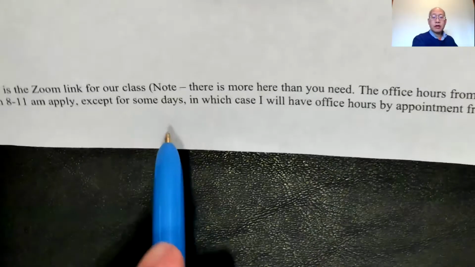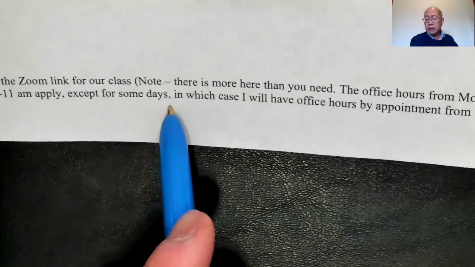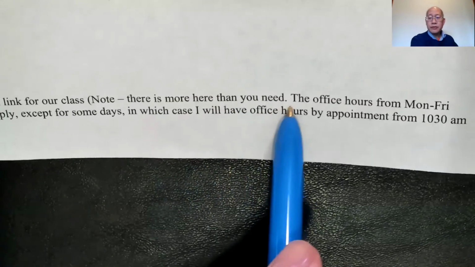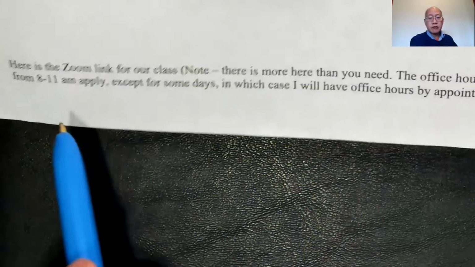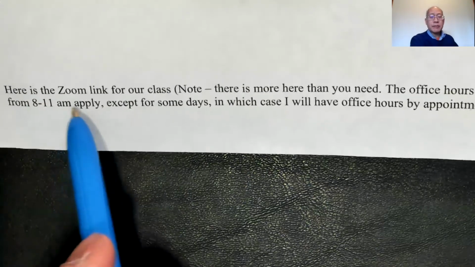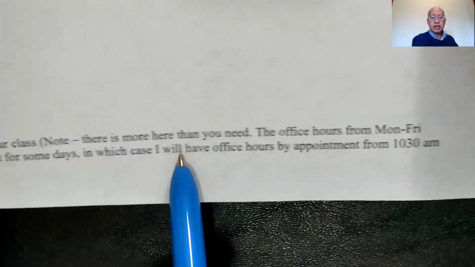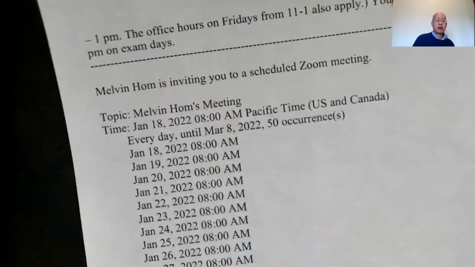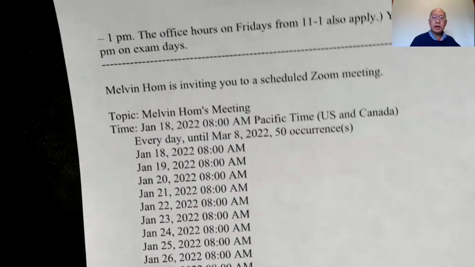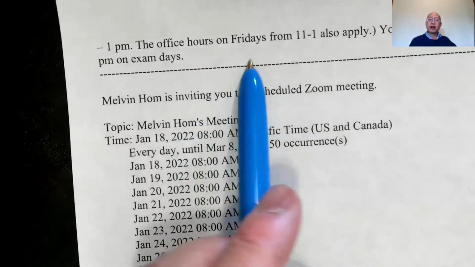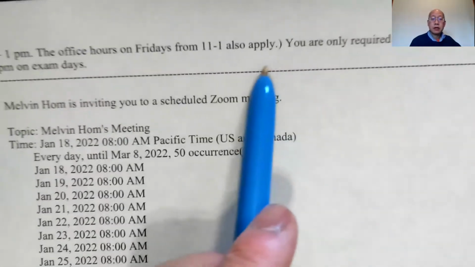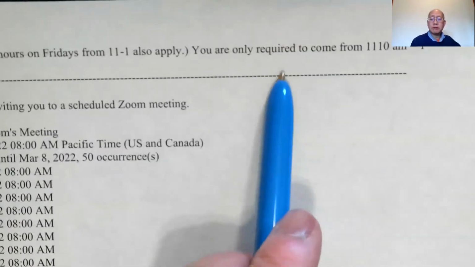And then the Zoom link for our class. Note what I'm giving you is more than you actually need. The office hours are from Monday through Friday from 8 to 11. They apply except for some days, and I'll let you know when that is. I have to proctor some exams, in which case I'll move the office hours by appointment from 10:30 to 1 p.m. on that particular day. The office hours on Fridays from 11 to 1 will still apply. Again, you are only required to come from 11:10 to 1 on exam day.